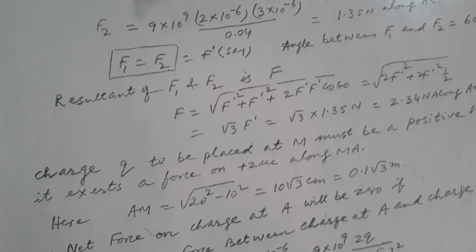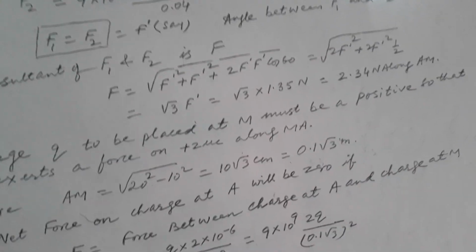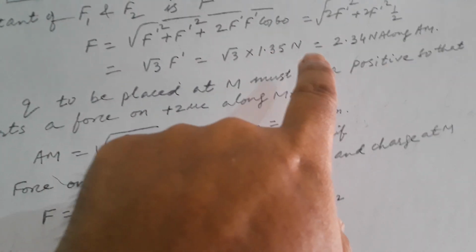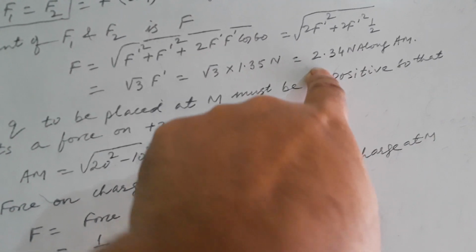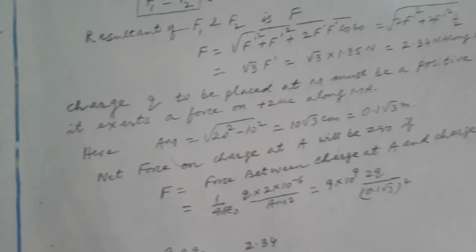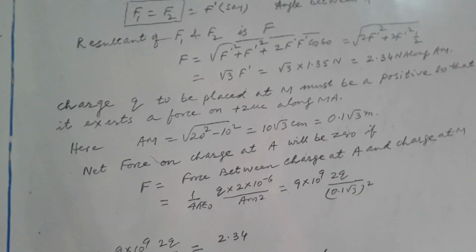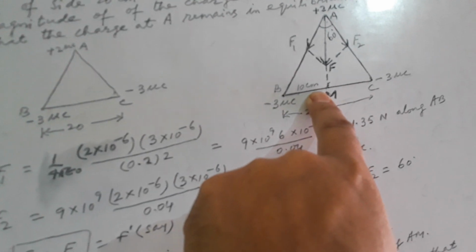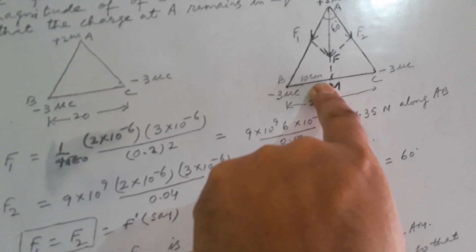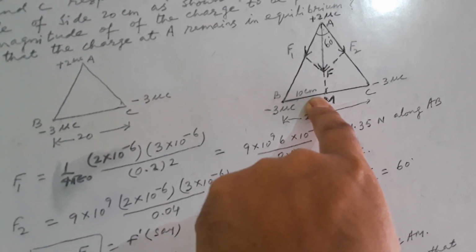So first of all we find the resultant of F1 and F2. Let it be F. So F equal to, I have written, go through it, and the value of F is 2.34 Newton along AM. So what should be the nature of the charge to be placed at M? It should be a positive charge. When we place a positive charge at M, it will exert a force along MA, and it will balance the force F so that A will be in equilibrium.